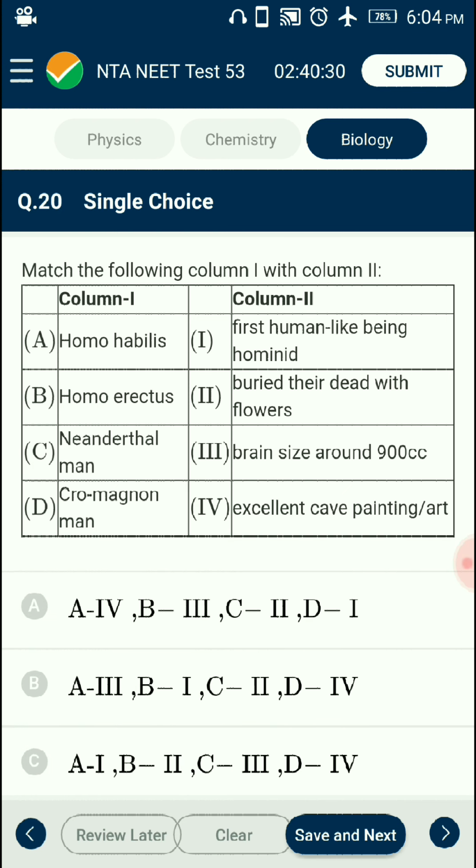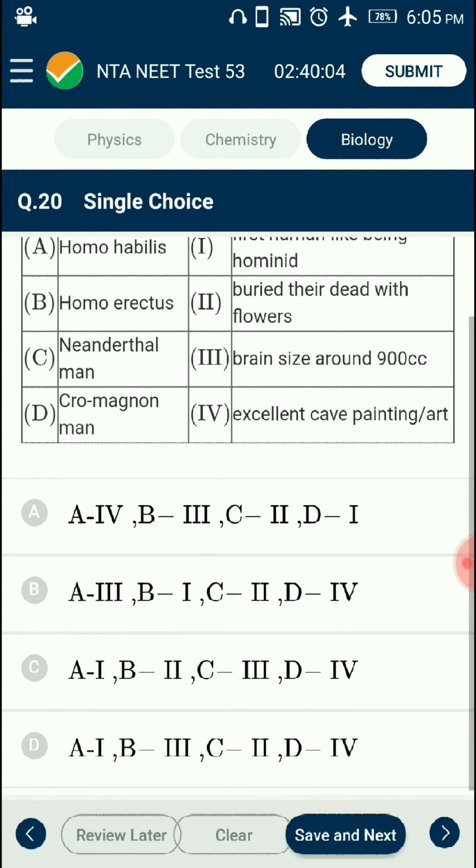Question number 20. Match the following column 1 with column 2. The first human beings, the hominid, were called Homo habilis. Neanderthal man buried their dead with flowers. Homo erectus had a large brain of around 900 cc. Cro-Magnon man were known for excellent cave art paintings. So the correctly matching option is option D.